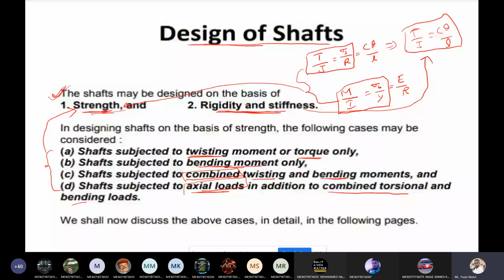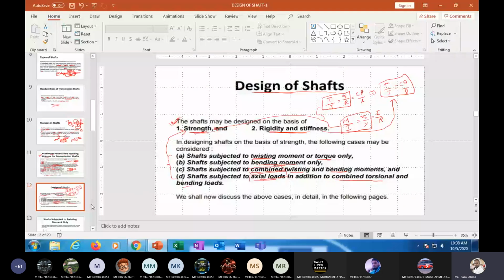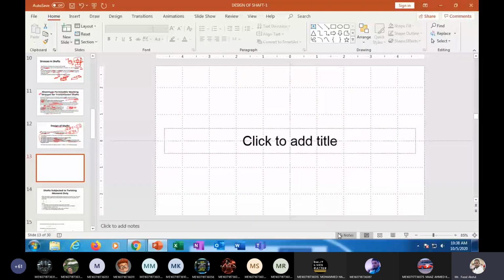Okay, now we go through the topics one by one. Shaft subjected to twisting moment. I will take a new slide. Okay, now the first one. What is the first one here?